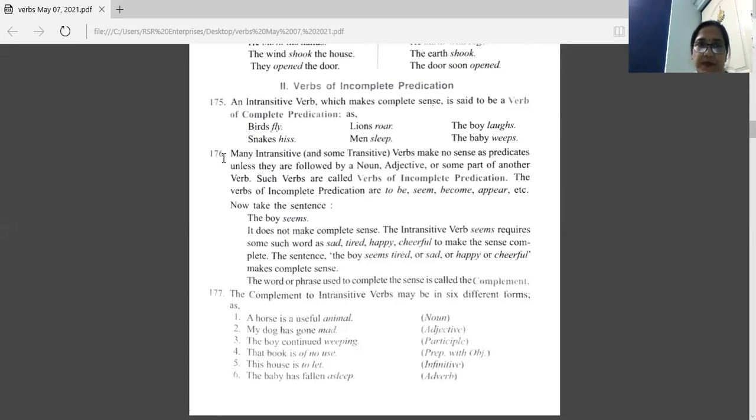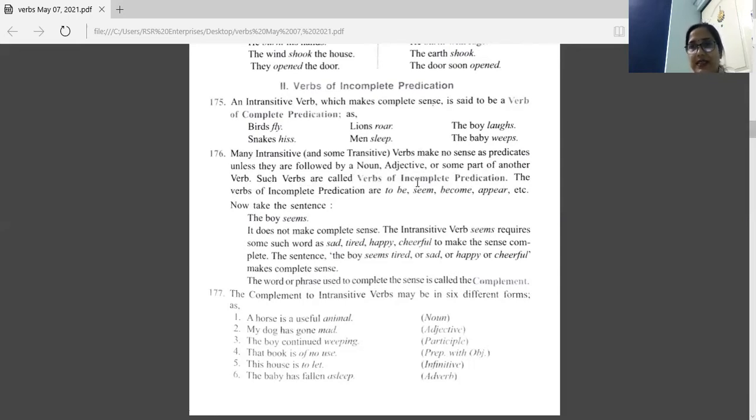Now, next point. Many intransitive, and some transitive also, verbs make no sense as predicates unless they are followed by a noun, adjective, or some part of another verb. Such verbs are called verbs of incomplete predication.